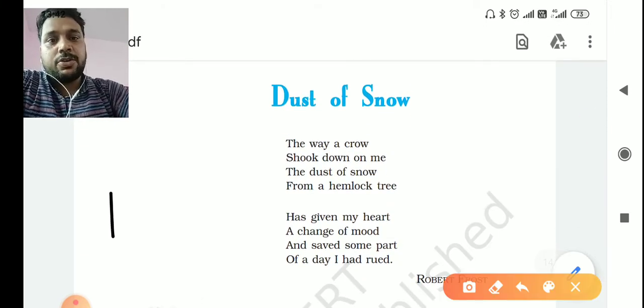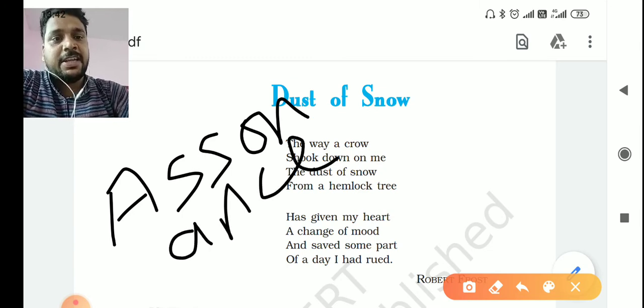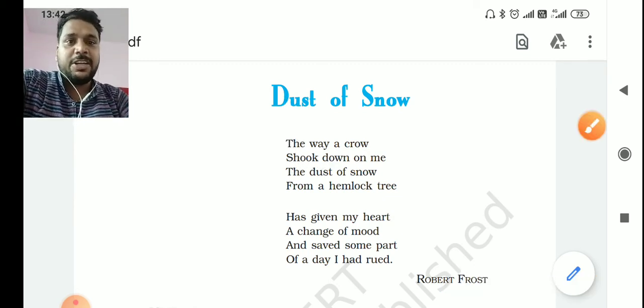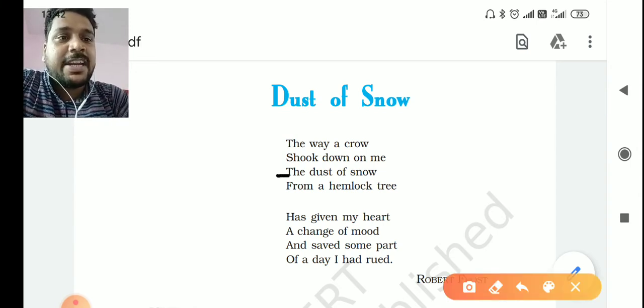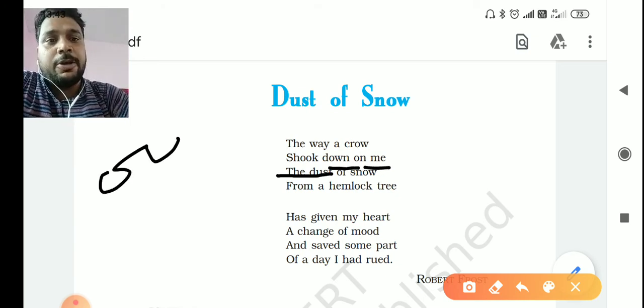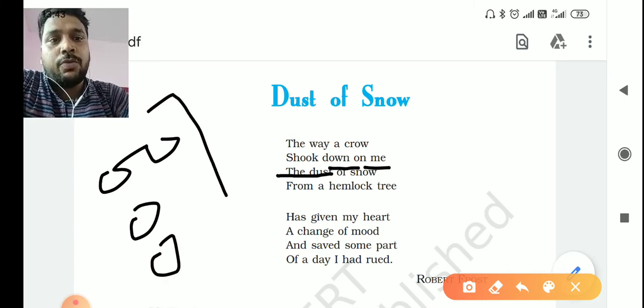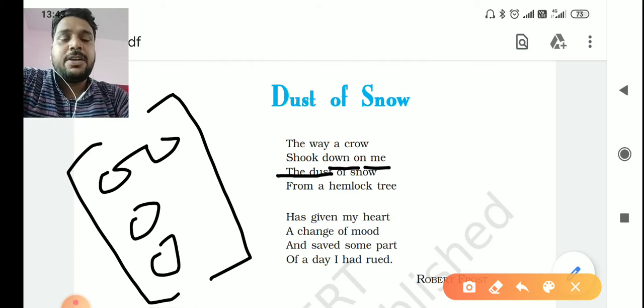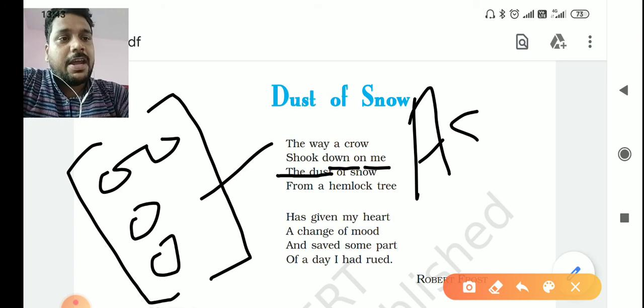Now if I talk about another literary device, assonance. What is assonance? Assonance is vowel sound repeating. Where the vowel sound repeats, the literary device used is termed as assonance. If you see the vowel sound O in the second line: shook, down, on. In the word shook, double O, in the word down, O, and in the word on, O. So the O vowel sound is repeating constantly. This particular literary device is termed as assonance.